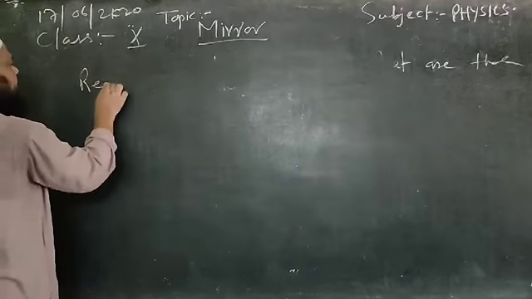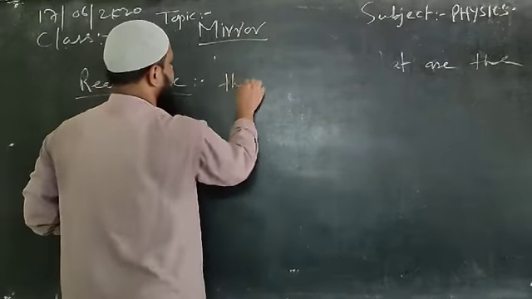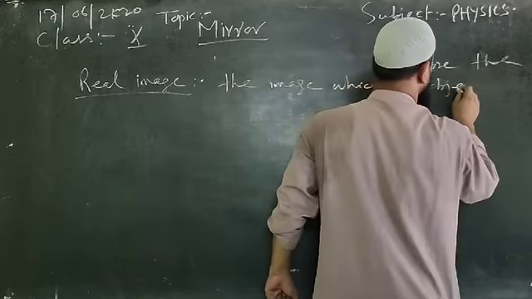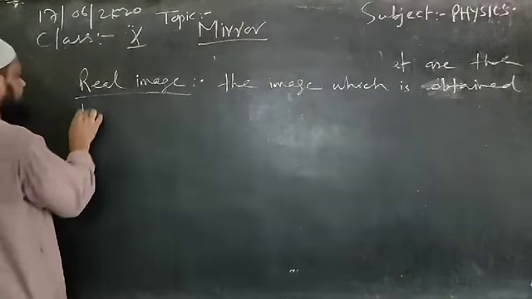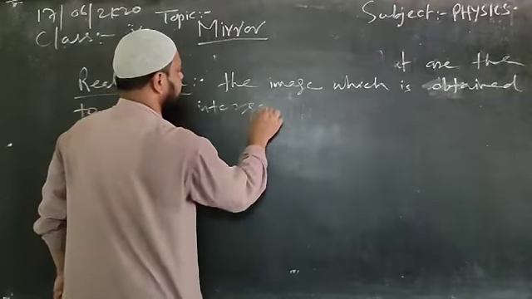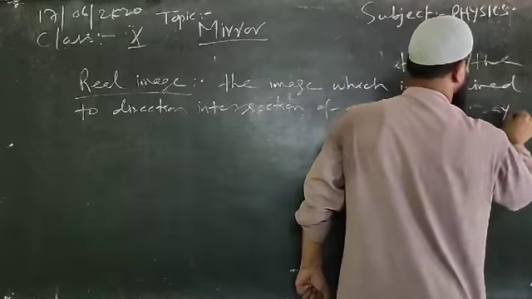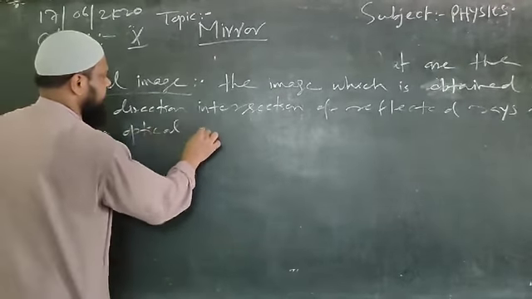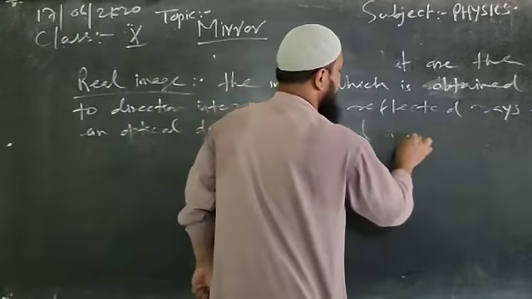Real image. Here in case of this we can write, the image which is obtained due to direct intersection of reflected rays from an optical device is called a real image.